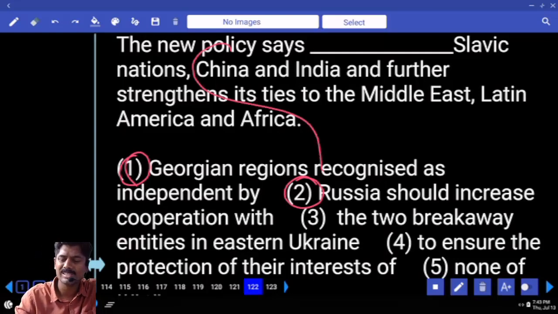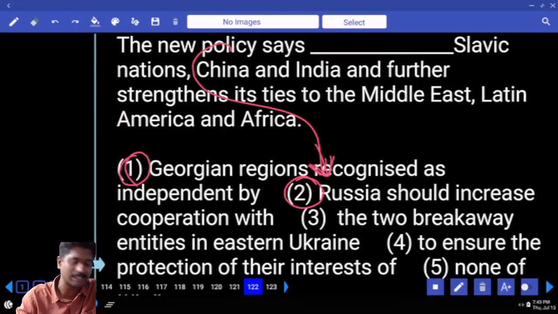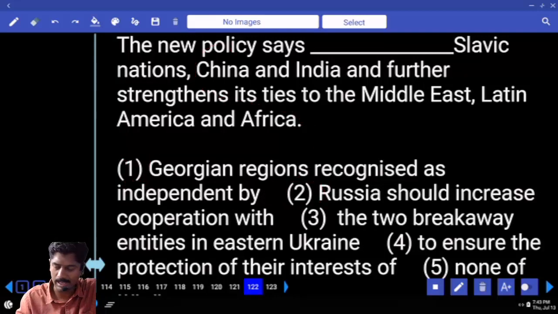Policy cannot say recognized as independent. Policy can say we need to go further, we need to have association or corporation. Take second one.